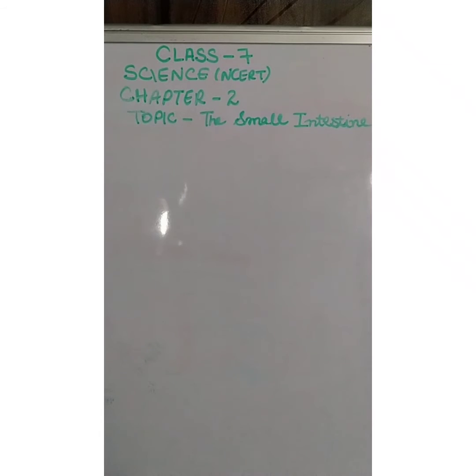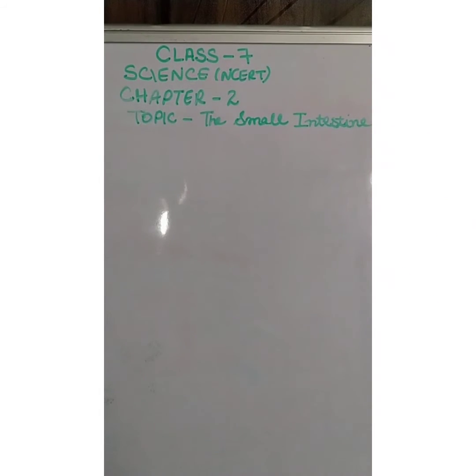Then the liver is a reddish brown gland situated in the upper part of the abdomen on the right side. It is the largest gland in the body. It secretes bile juice that is stored in a sac called the gallbladder. The bile plays an important role in the digestion of fats. So now, as we have learned that the small intestine receives secretions from the liver and pancreas, now we will learn about the liver.